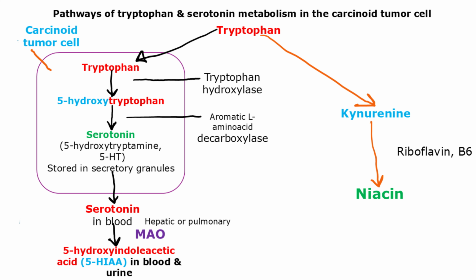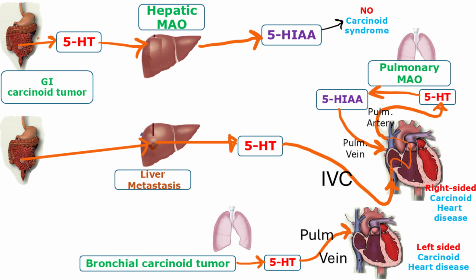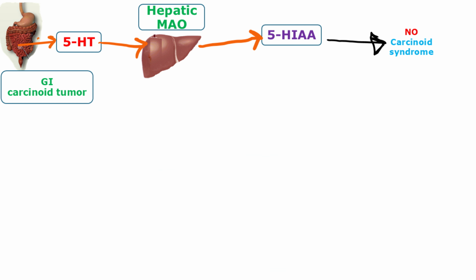Carcinoid tumors secrete serotonin and other bioactive compounds that are released into the portal circulation and delivered to the liver, where they enter the sinusoids. Then the hepatocytes take up serotonin and metabolize it using MAO into 5-HIAA, which is then excreted in the urine.